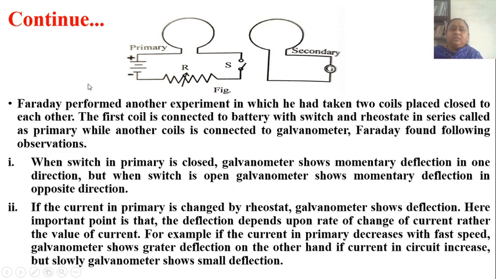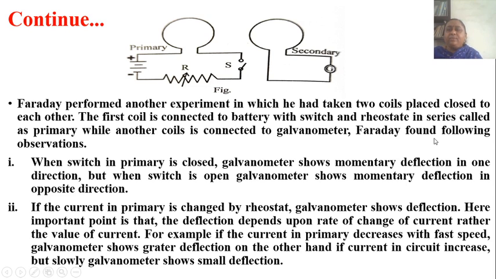Now Faraday also performed another experiment in which he had taken two coils like this. See in the figure, that is a primary coil, that is a secondary coil. Both coils are placed close to each other. The first coil is connected with a battery, switch, and rheostat in series, see figure. While the other coil is connected to a galvanometer only, see figure.